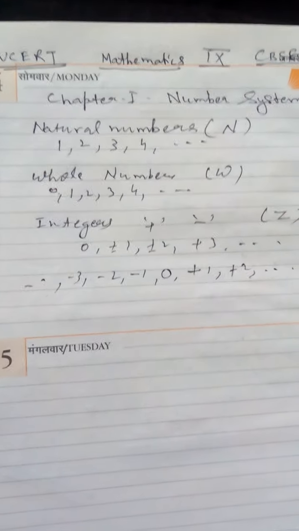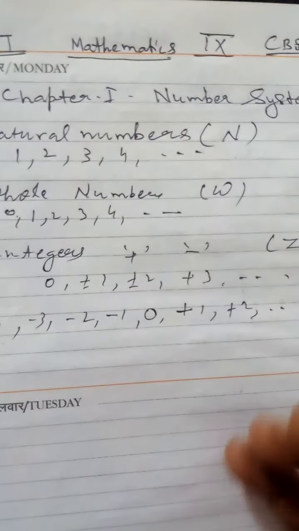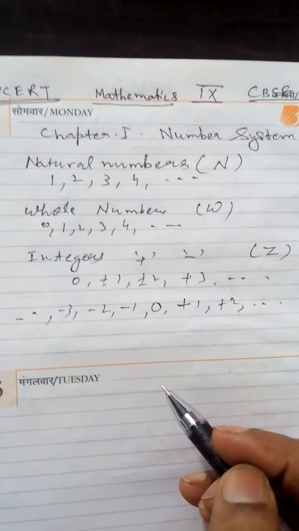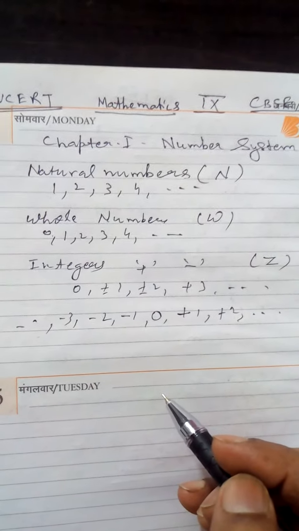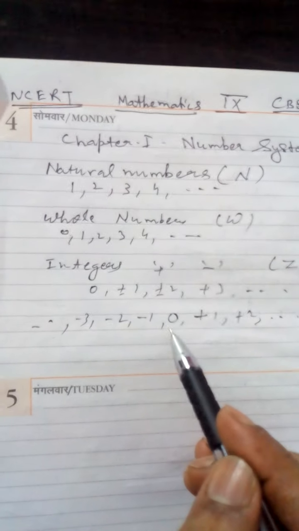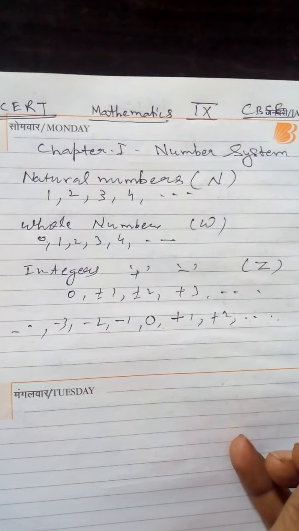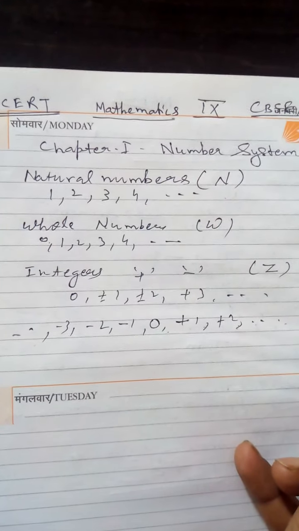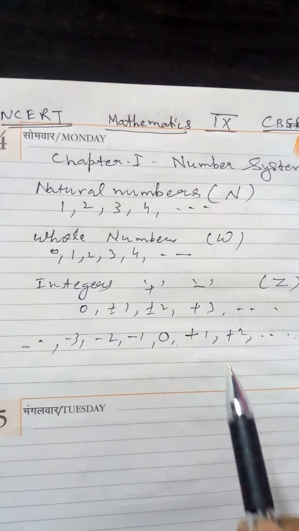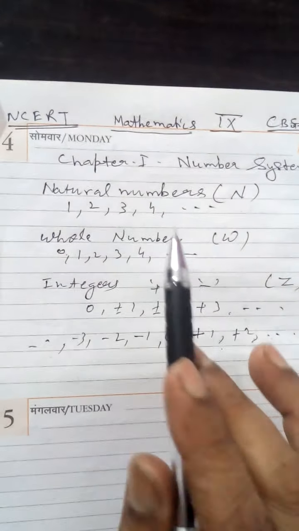There is a question: all the natural numbers are also integers, true or false? You are seeing here that after 0 you are getting 1, 2, 3 and so on. So all the positive integers are natural numbers. That is, natural numbers are also in the integers. So natural numbers belong to the integers. Whole numbers are also present there.